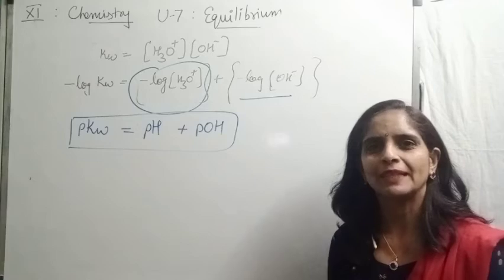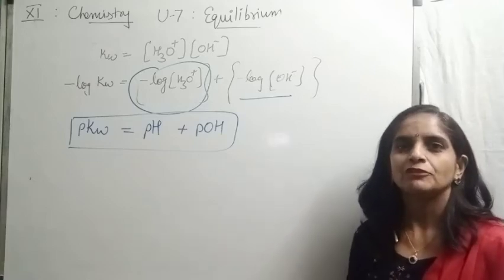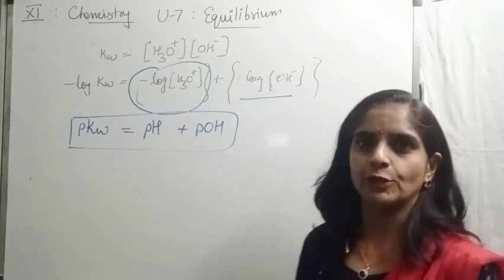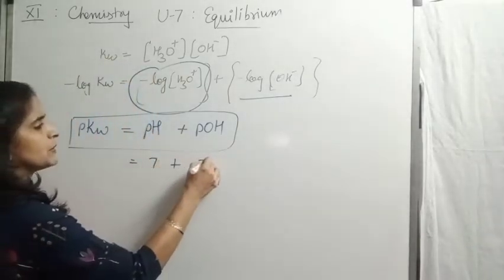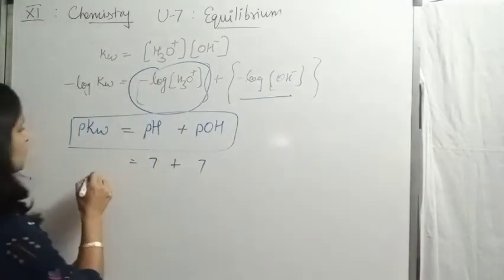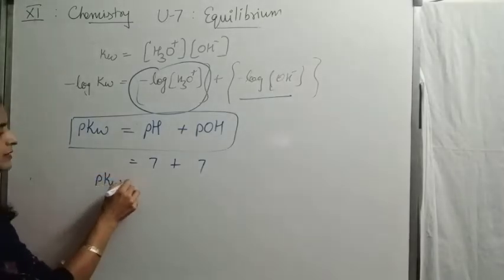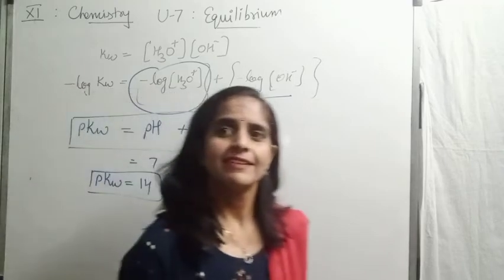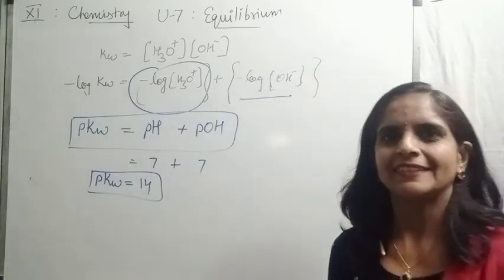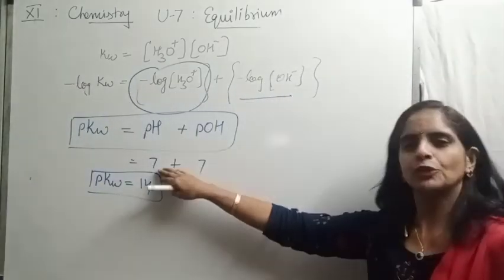Now what is the value of pKw? For a neutral solution, the pH is 7, pOH is also 7. So pKw comes 14. Now children, give one answer: this I am saying for neutral solution.